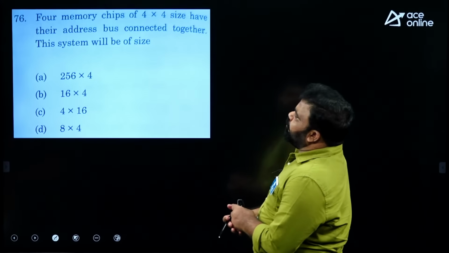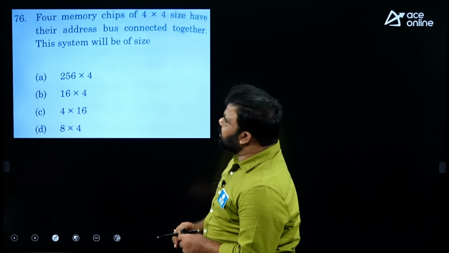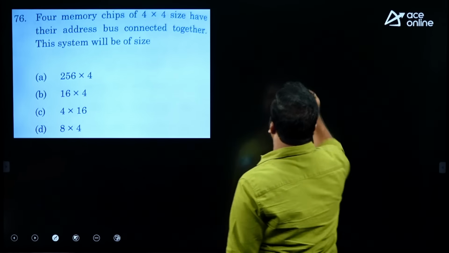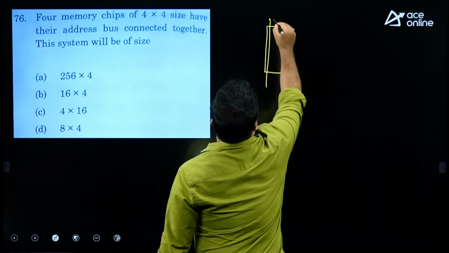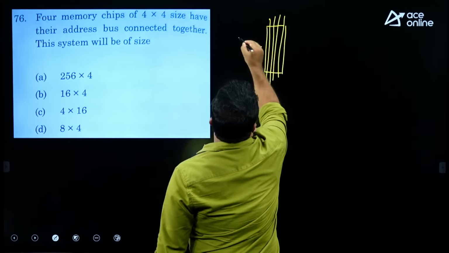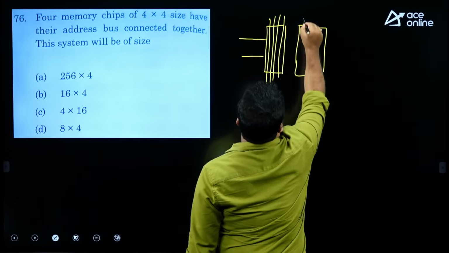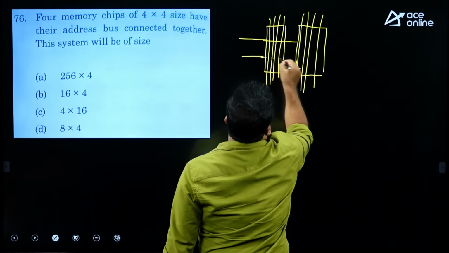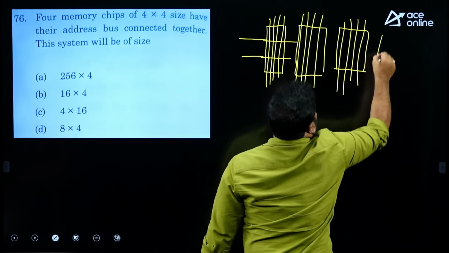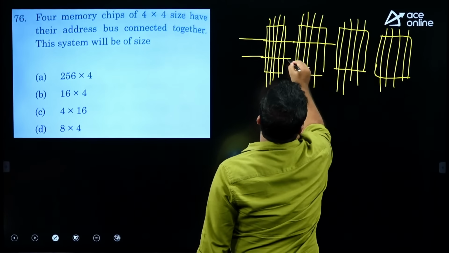Four memory chips of 4x4 size have their address bus connected together. This system will be of what size? When you have a memory IC with 4 data lines and 2 address lines, and one more memory IC of the same size with address lines shorted, then one more and again one more with 4 data lines, for all these the address lines are shorted.